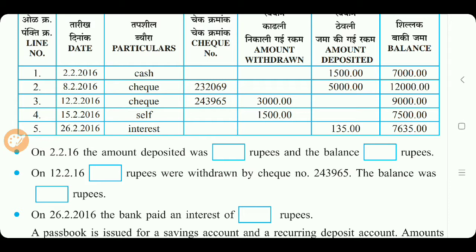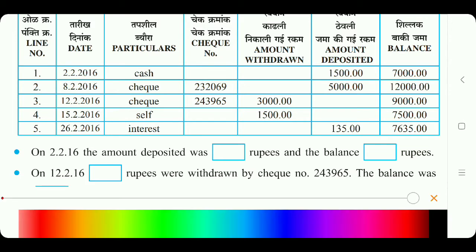See now here, you can see 2/16 means this first one, and the deposited amount is here, 1500 rupees deposited. And the balance, how much balance remaining on that date? This is the balance, 7,000.